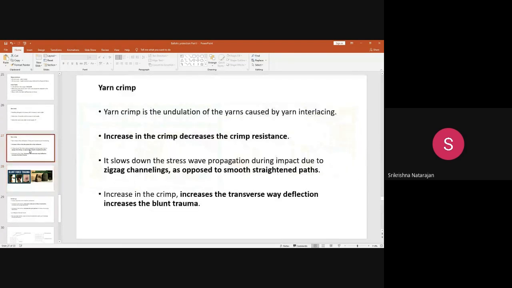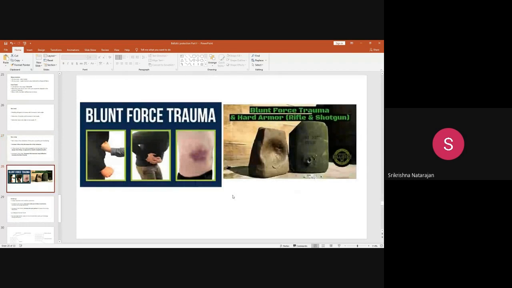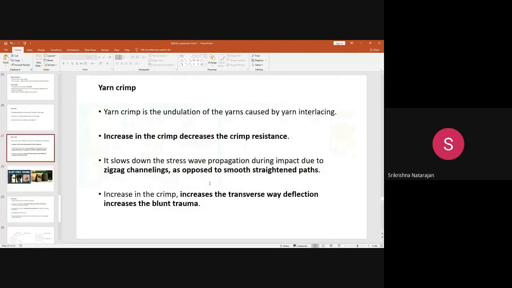Okay, so why have I shown the blunt trauma here? We are going to discuss how we test the blunt trauma. This blunt trauma should not happen. Because of the projectile kinetic energy, it is striking at a high speed. Though the person is protected from the bullet, still, because of the higher kinetic energy of the bullet and because of the inefficiency of the fabric, the inside portion, that is the skin and the other organs, gets a trauma, gets an injury. Okay, so that injury can only be prevented when you keep a backing. Backing is definitely important in ballistic protective clothing.